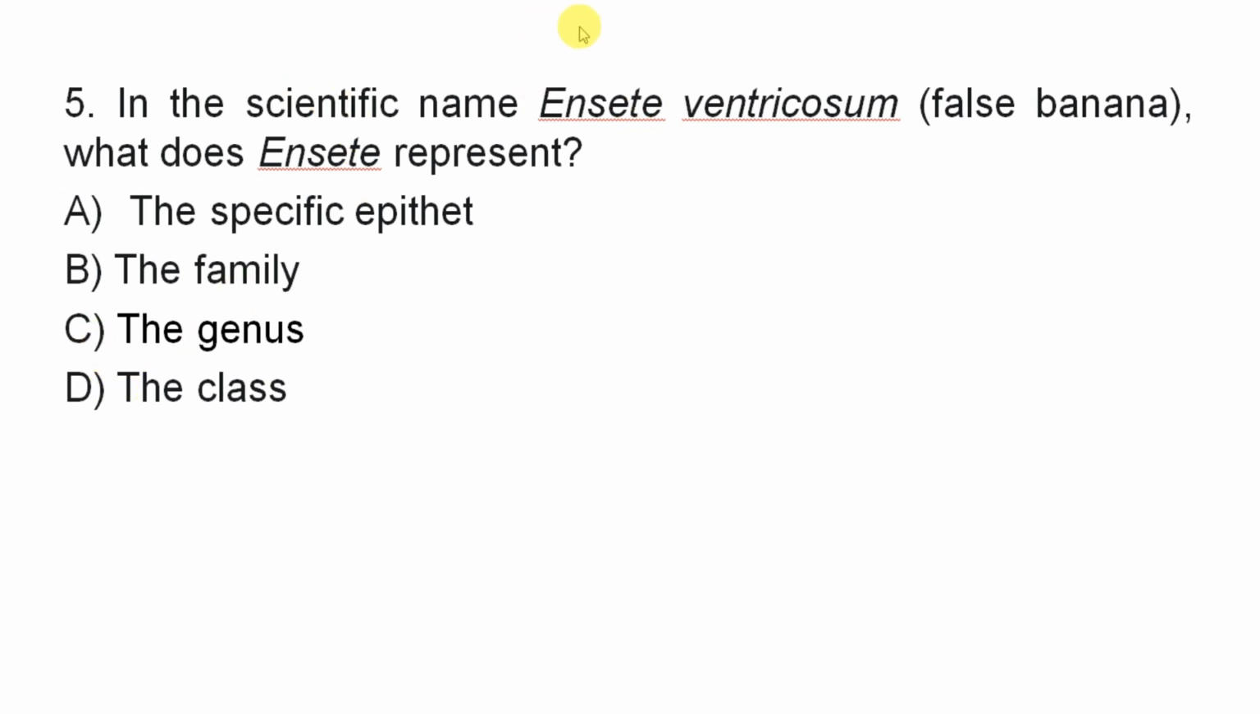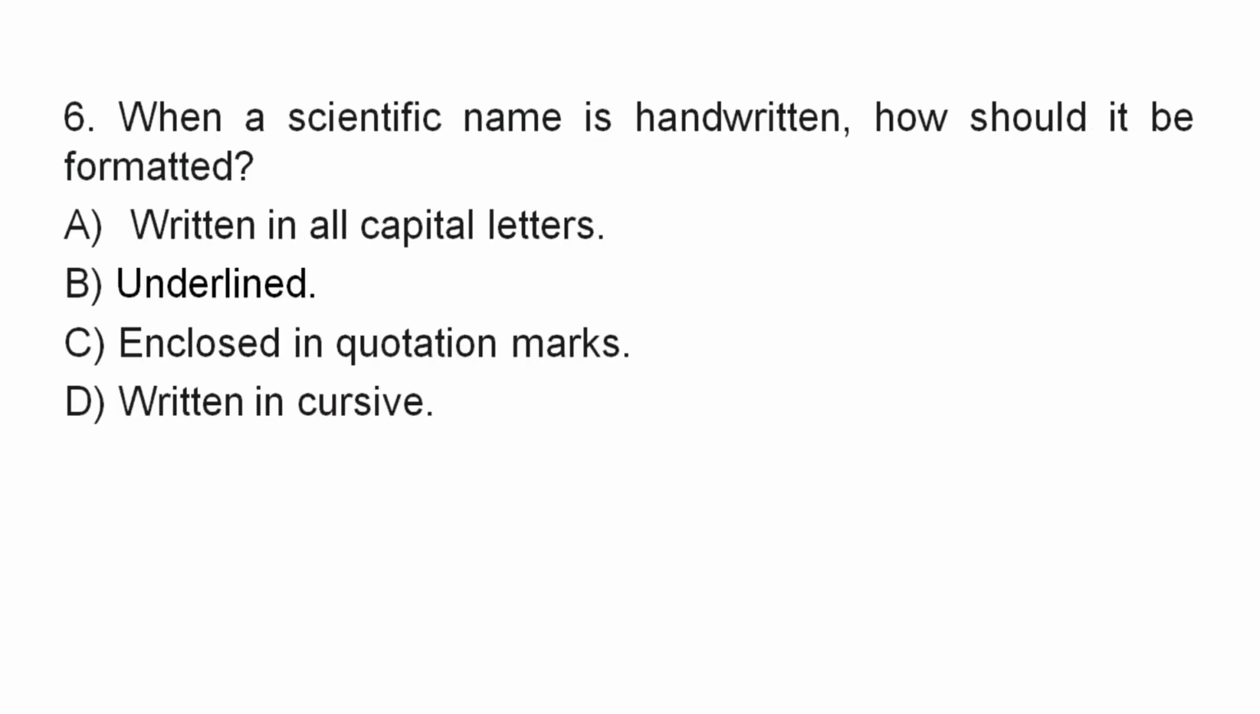Genus. This one is the genus name, and this one is the epithet name, the species name. So Ensete represents the genus, whereas ventricosum represents the specific epithet. So the correct answer is C. Good. Question number 6. When a scientific name is handwritten, how should it be formatted?